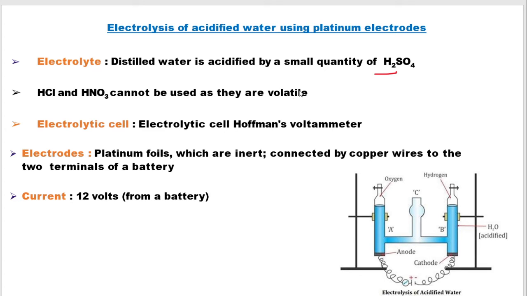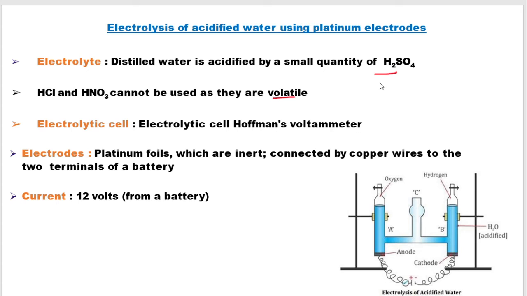Firstly, nitric acid and HCl are both volatile, and secondly, they might break into their constituent ions, and the anions which will be formed might interfere with the electrolytic reaction. So H2SO4 is preferred over the other two acids.